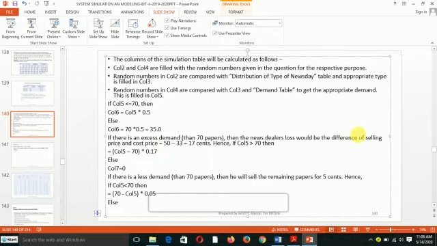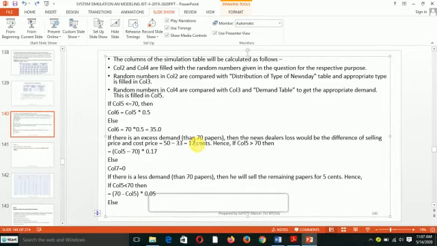It means the difference between the price at which the dealer is selling his newspaper, minus the price of the newspapers, the value of money he purchased the newspapers for. So it will be equal to 50 minus 33. So the difference will be 17 cents. This is the loss.